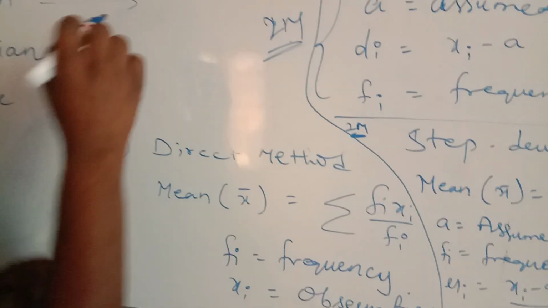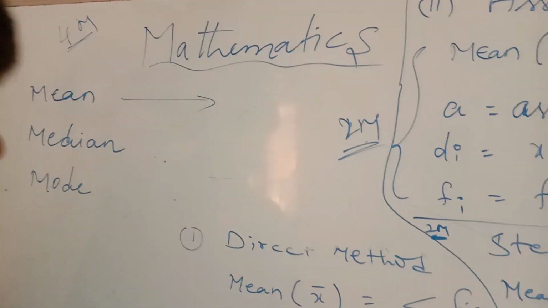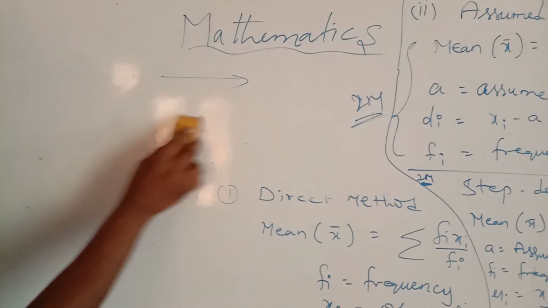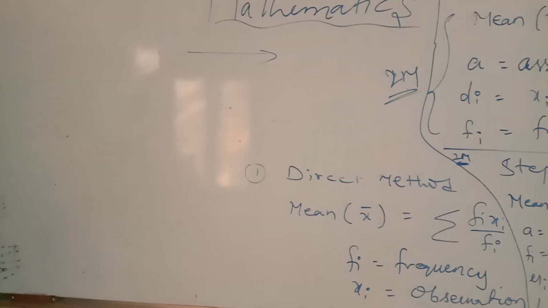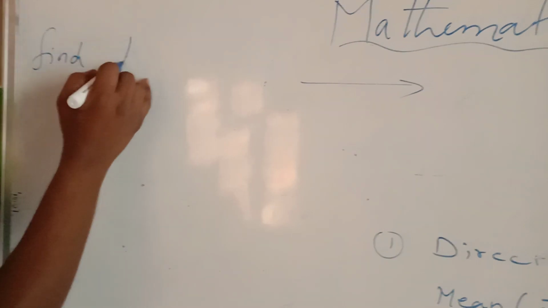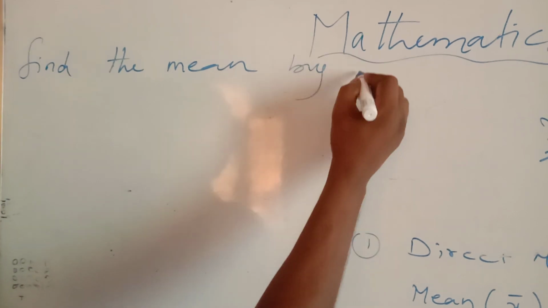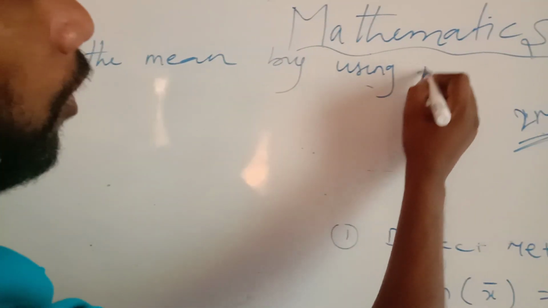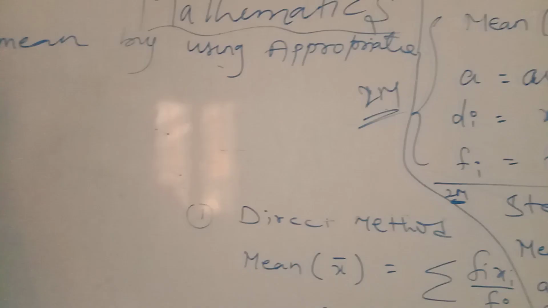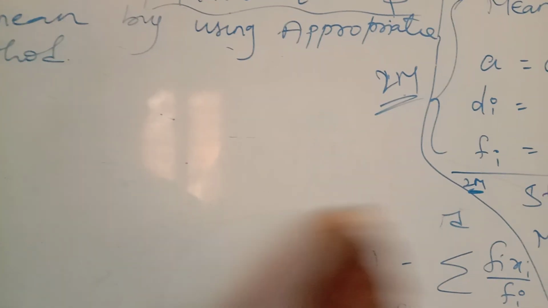And for the 4 marks question, for example, he will give one question: find the mean for the following data by using an appropriate method.